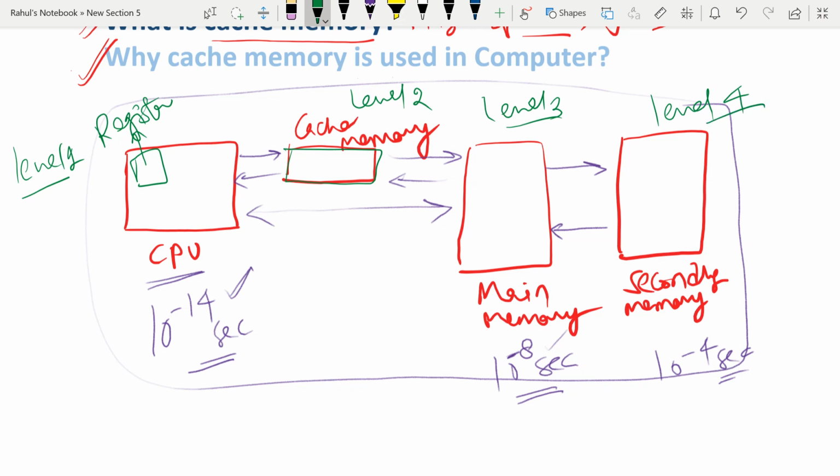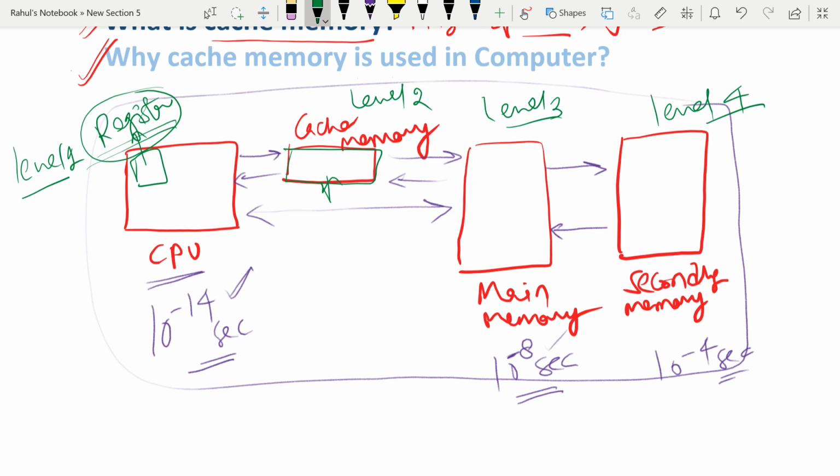Now the register has much higher speed than cache memory, but the problem with the register is that it can store only a few elements due to shortage of memory. Cache memory can store a few more instructions, which means it can hold some programs.